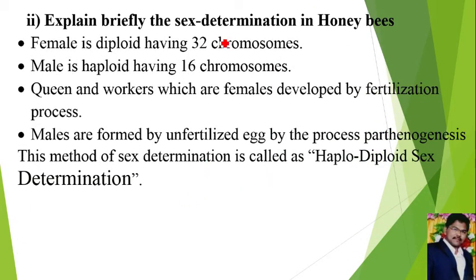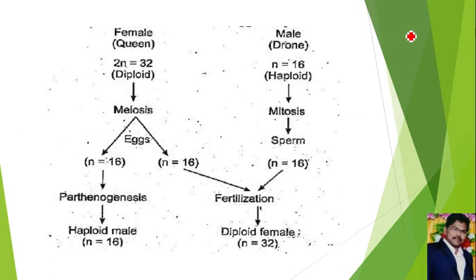Then second question, explain briefly the sex determination of honeybees. I will explain the honeybee sex determination by the diagram. Honeybee females contain 32 chromosomes. Then if you see the honeybee males, they contain only 16 chromosomes. Hence we can say that females are diploid in nature, males are haploid in nature.